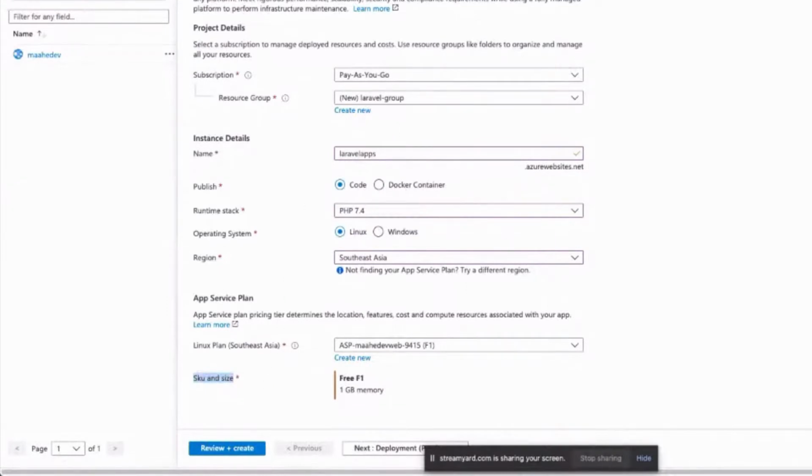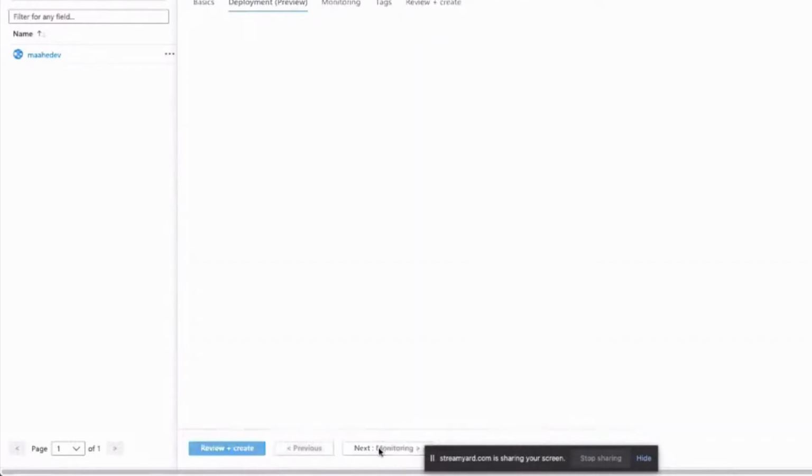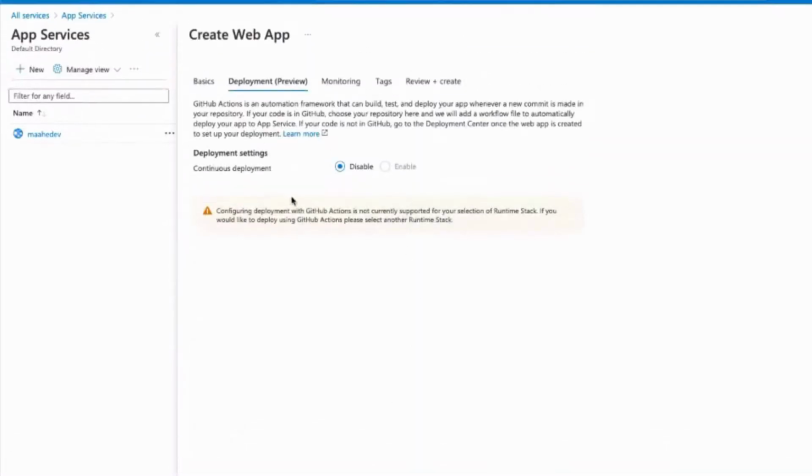Unlike AWS, you will not get that option at the top where you first select your region and the options are based on that. But this is where we are selecting the region, and this will go. So I'll go on to next. I'll just quickly move through this.